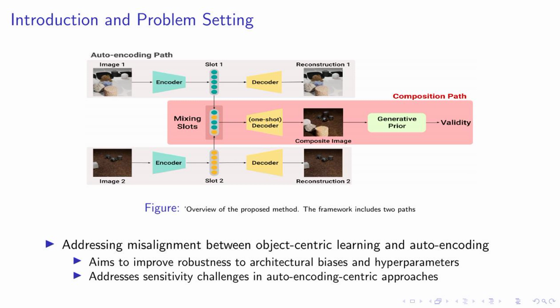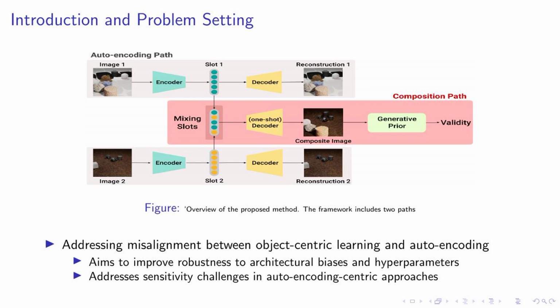Our framework consists of two paths: auto-encoding and composition. In the auto-encoding path, we train an encoder and two different decoders to minimize the auto-encoding objective. The composition path involves extracting composite representations from two separate images and optimizing the encoder to maximize the likelihood of the composite image. We also incorporate a regularization term to enhance object-centric representations, ensuring consistency between the source and composite images. The overall objective is controlled by hyperparameters, which we have empirically found to work well at specific values.